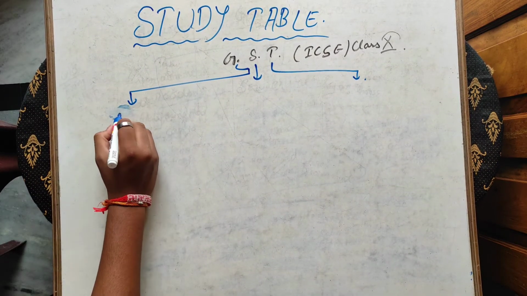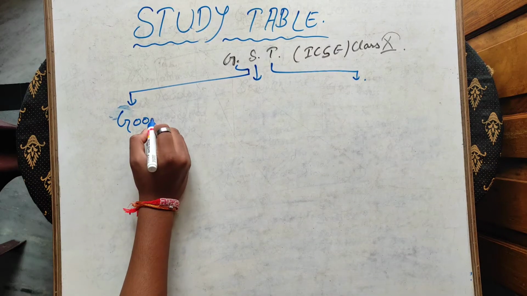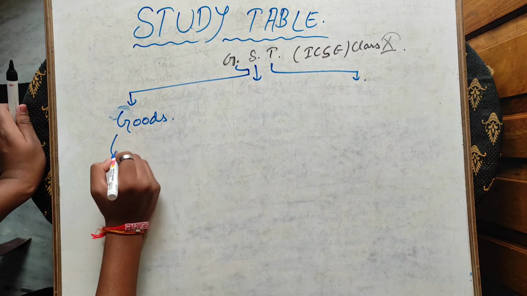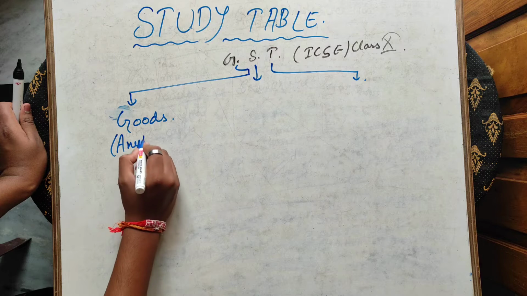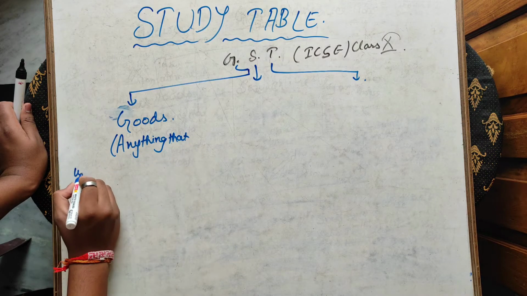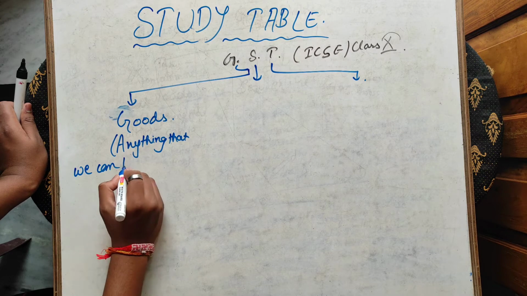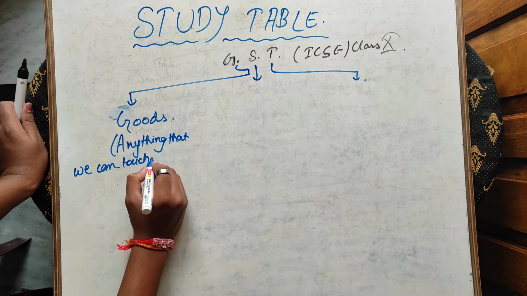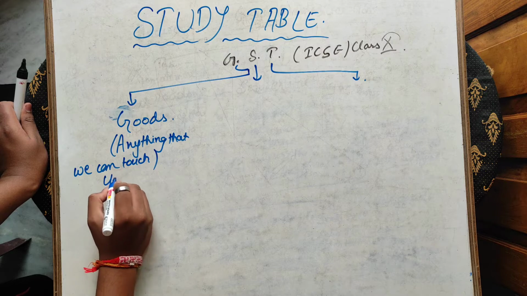What are goods? Goods are anything that we can touch. For example, we buy clothes, those are goods; we buy chairs, those are goods.